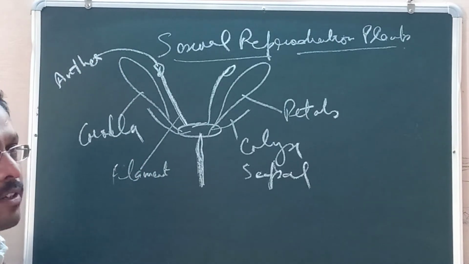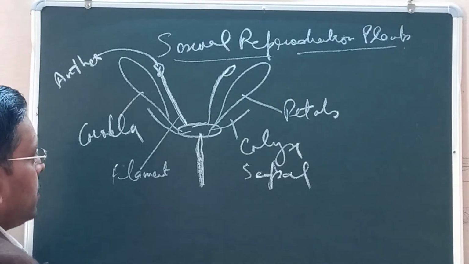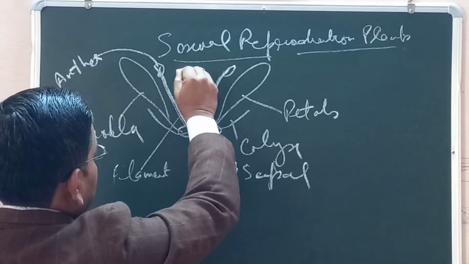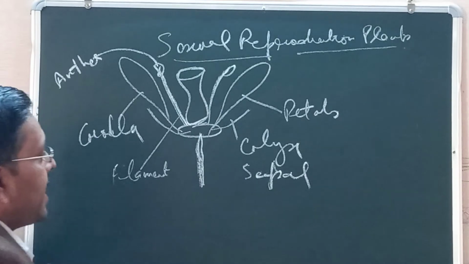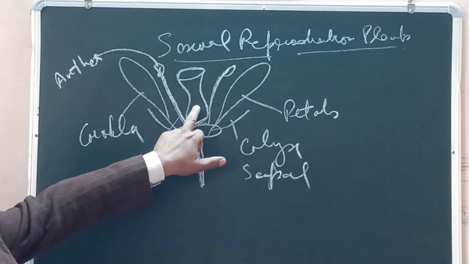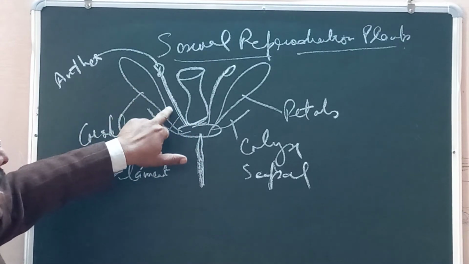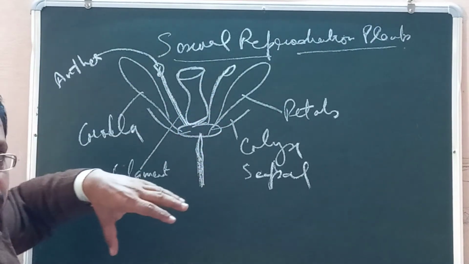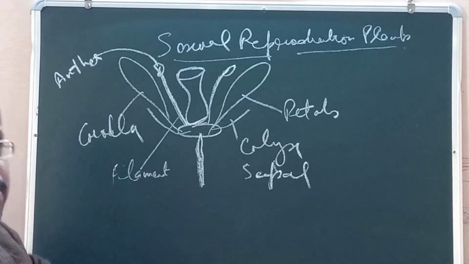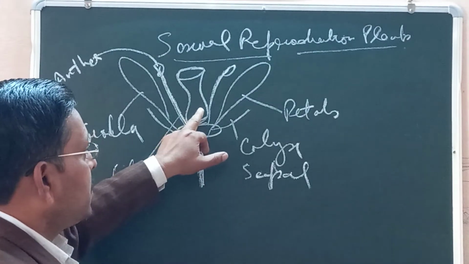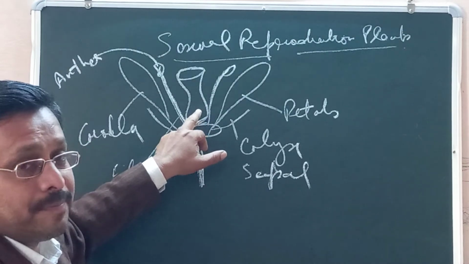And in the center of the flower there is gynoecium. So gynoecium is the female reproductive part of the flower, while stamens are the male reproductive part of the flower. Together all the stamens present in the flower constitute androecium part, the male part of the flower. Either a single or more than one stamens constitute the androecium part.